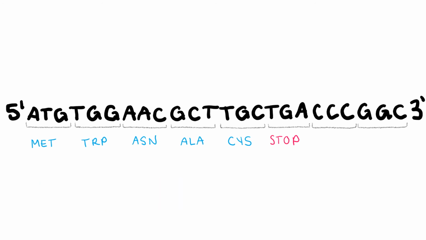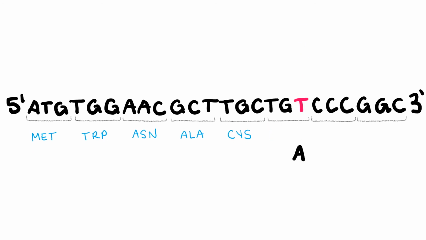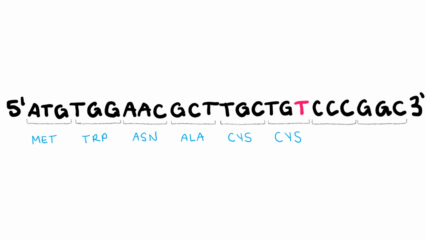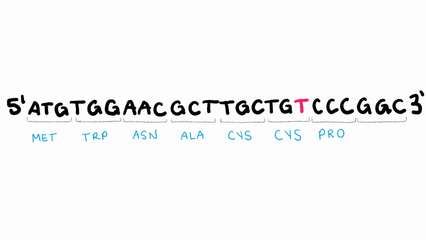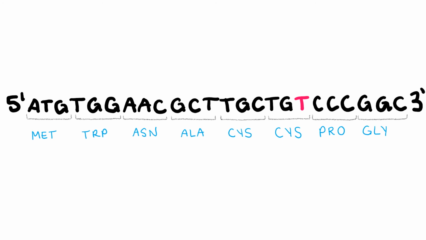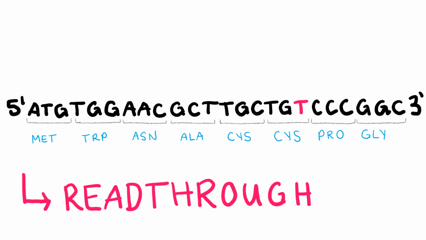We have one more type of error to discuss, so let's see what happens when we have another transversion occur. Here, we have a TGT instead of a TGA. Instead of having a stop codon, we now have another cysteine. But wait, it doesn't stop there. Without the stop codon, the sequence will continue, tacking on proline and glycine onto this protein. When this happens, it is known as an error called read-through. This means the stop codon was mutated into another amino acid that results in a longer protein.